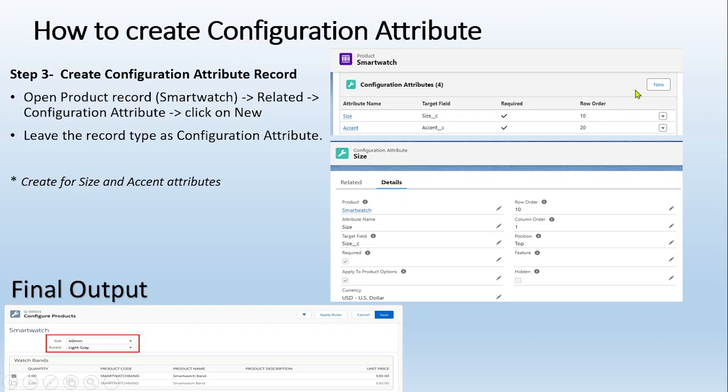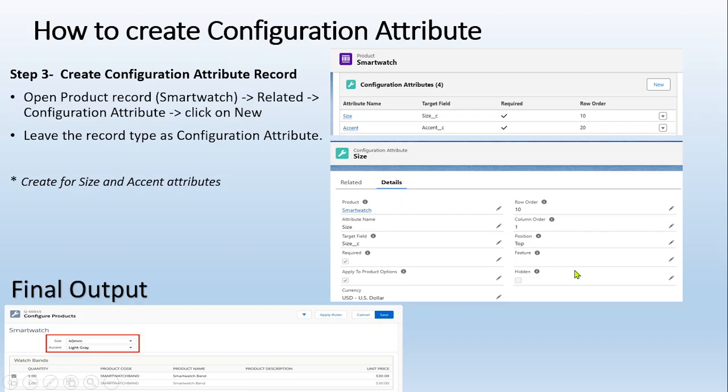I clicked on the new button here. On the product smartwatch, I clicked on the new button and I have added these two, size and asset. Whatever attributes are required on that particular product, I will add. Or here it is a position. Position would be top, or if I need to add it to the part related to a particular feature, I will add it here, the feature one.